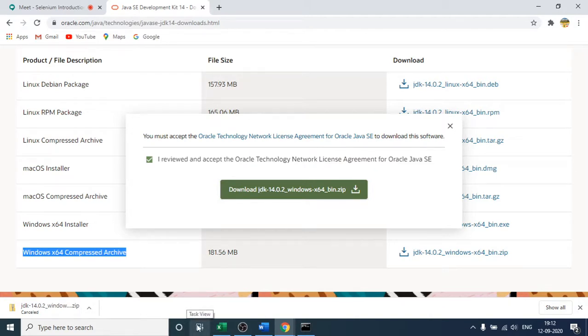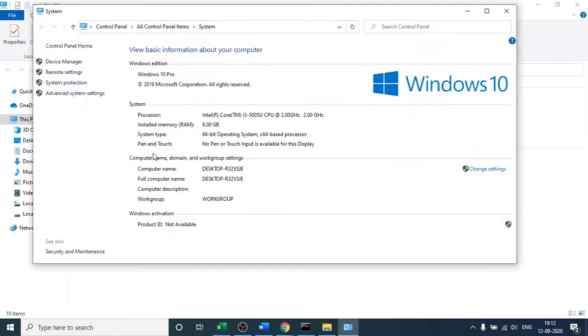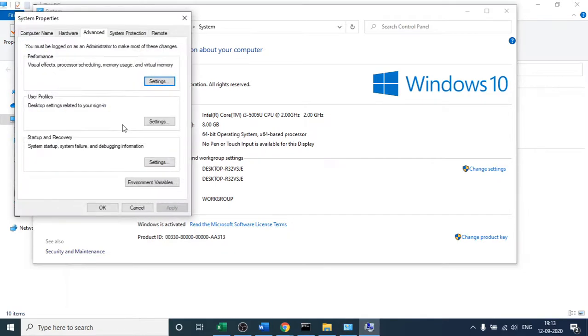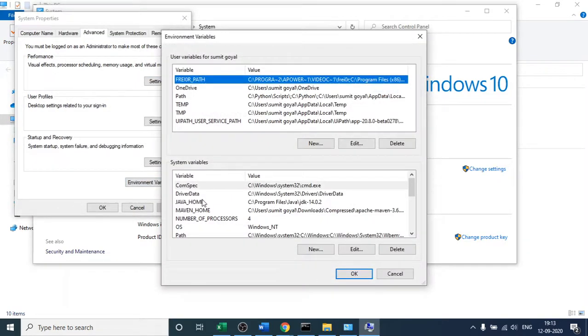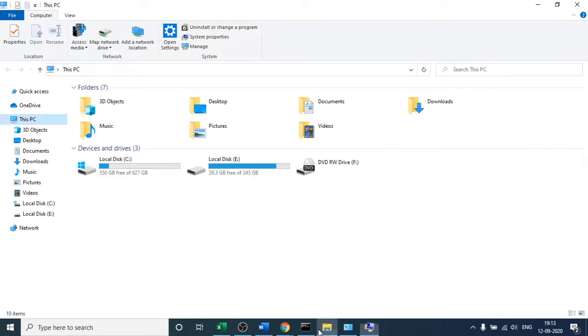Okay, so after you have downloaded this file, you can see this is a zip format file. After that, you have to extract the zip file so that you can see the contents of the file. Let me first see where my Java is located. Let me come here first. I will talk about it in a short while. Okay, so this is the one where my Java is located.